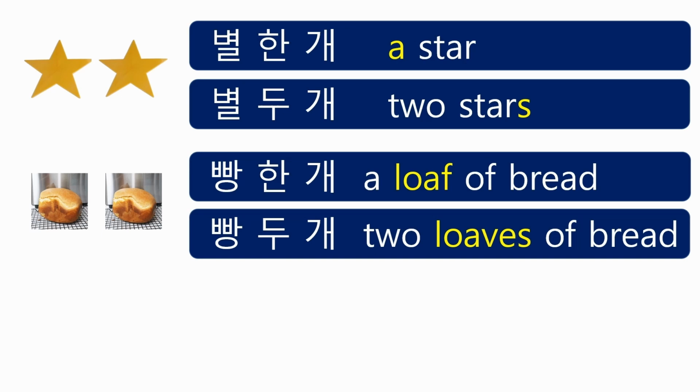A loaf of bread, 빵 1개 and 2 loaves of bread, 빵 2개. As you see, nothing changes because of singular and plural, or countable and uncountable. Moreover, nouns in Korean are so simple that they have no change in spelling because of gender or case as well. This can offset the inconvenience of Korean, which adds a unit noun to even a cat, right?